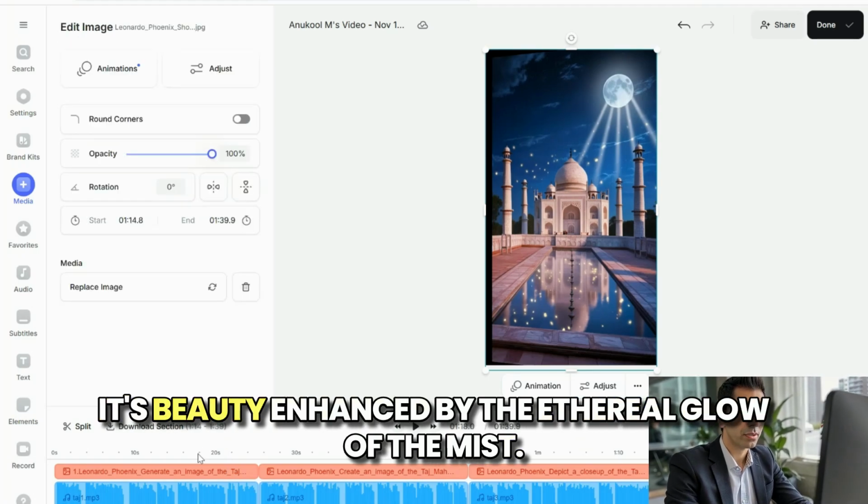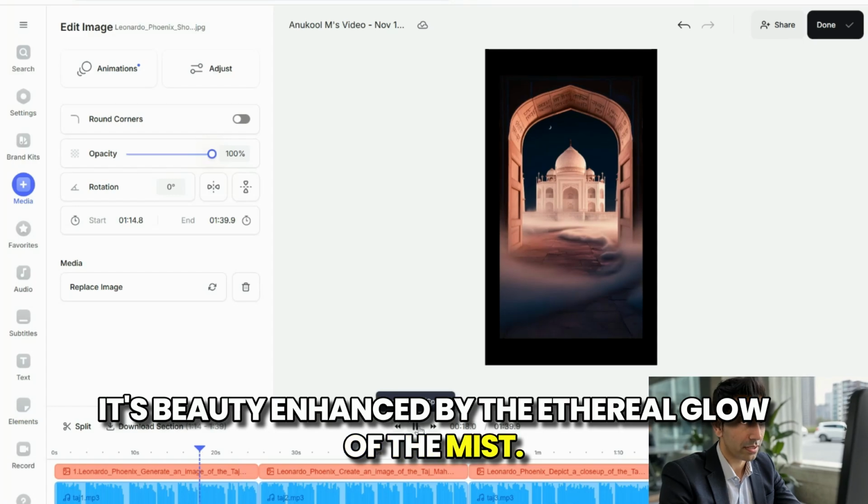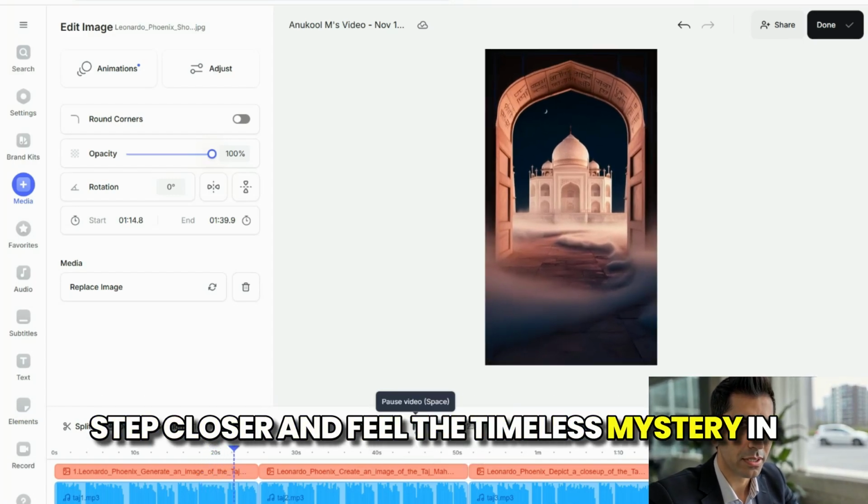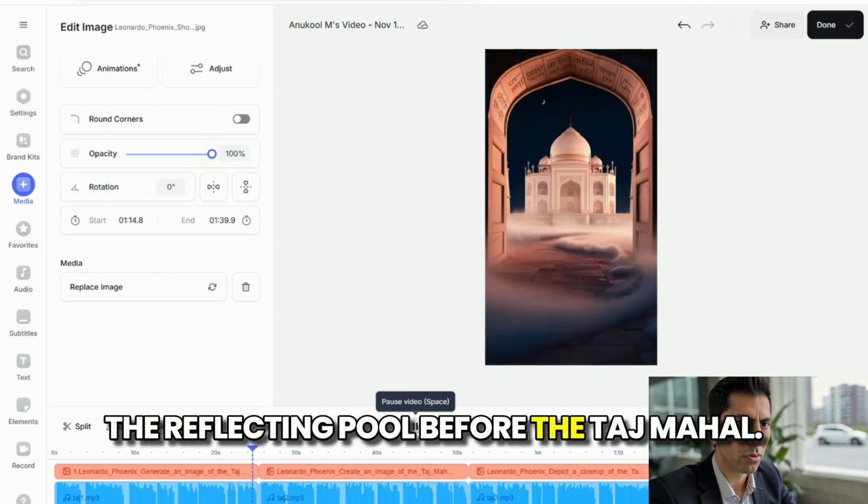Its beauty enhanced by the ethereal glow of the mist. Step closer and feel the timeless mystery in the reflecting pool before the Taj Mahal.